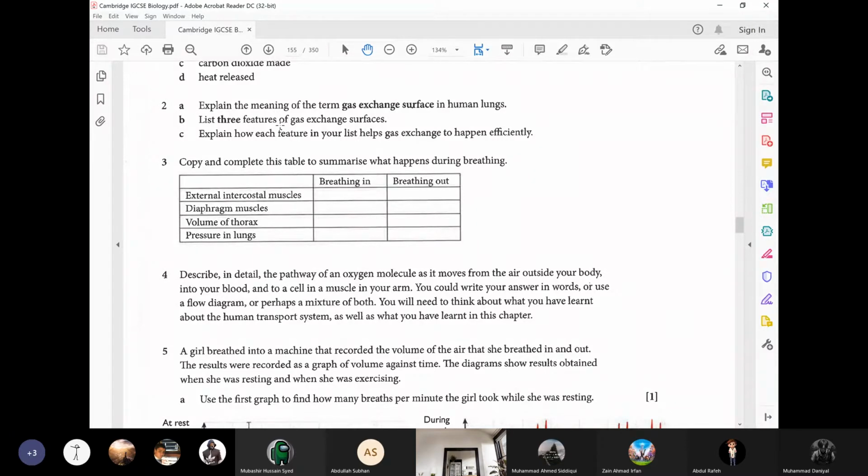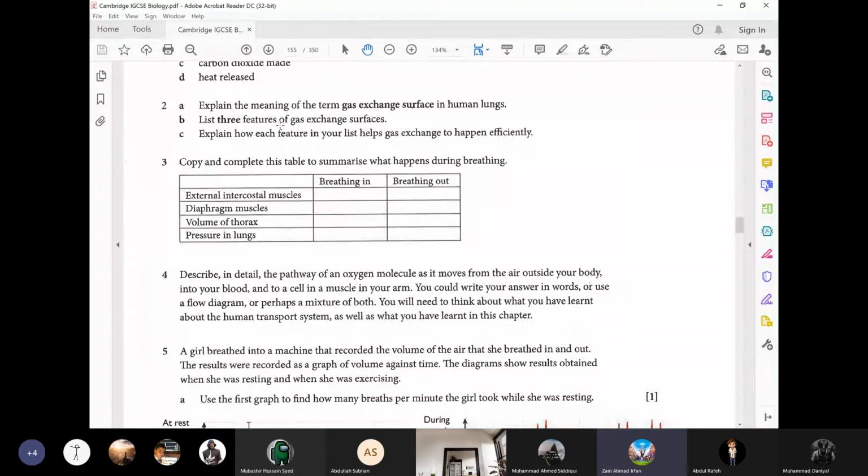Explain how each feature in your list helps gas exchange to happen efficiently. How surface area, how a lot of blood capillaries, and how just a one cell thick layer help in the exchange of the gases. Who can answer? Large surface area, so more gases will diffuse in and out, and two layers so they can diffuse in and out easily.